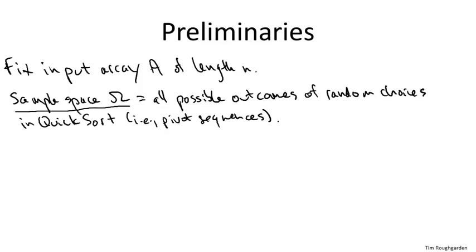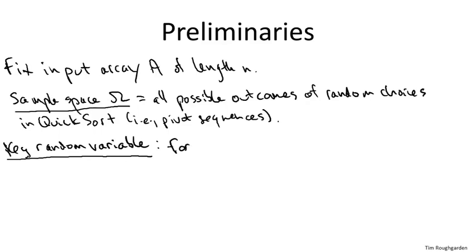Now, the whole point of this theorem, proving that the average running time of quicksort is small, boils down to computing the expectation of a single random variable. So here's the random variable we're going to care about. For a given pivot sequence, remember that random variables are real-valued functions defined on the sample space.